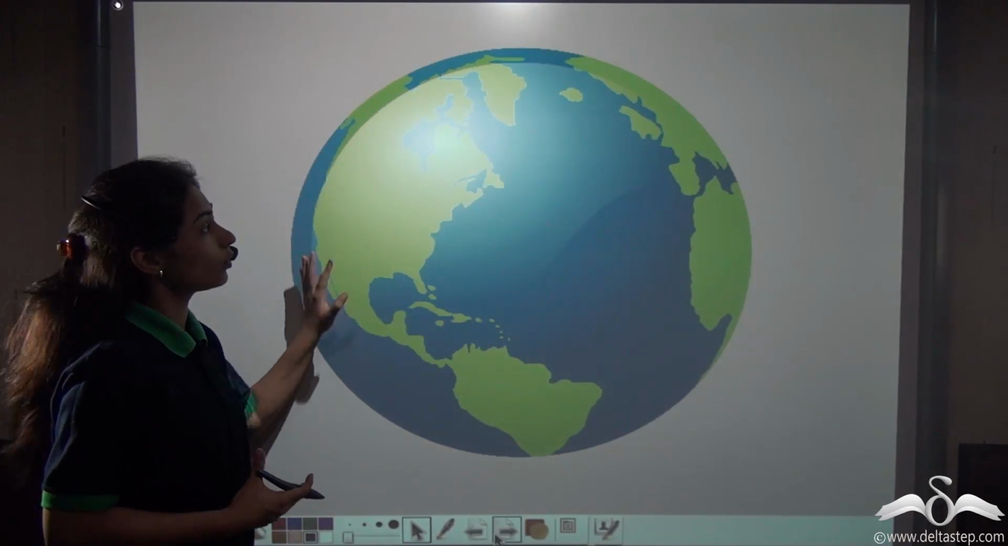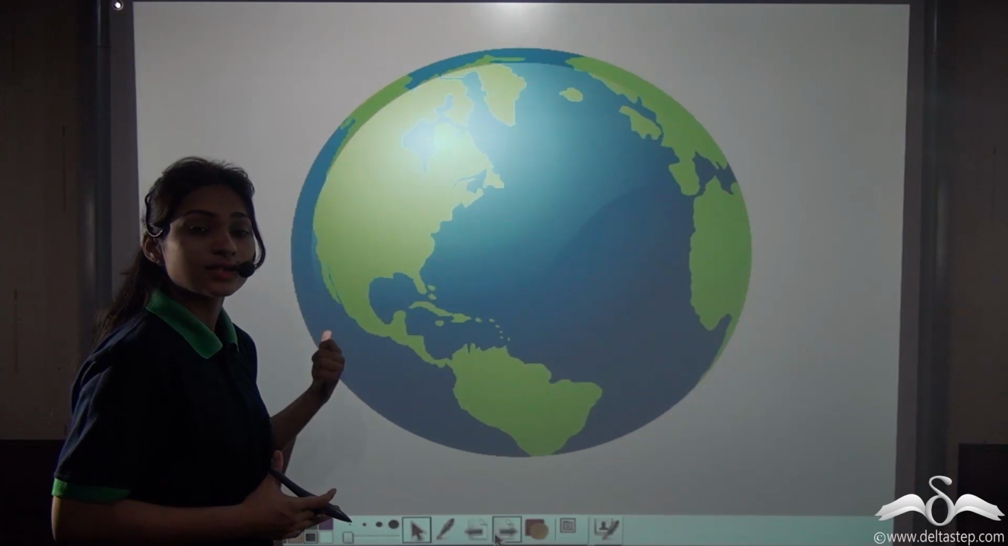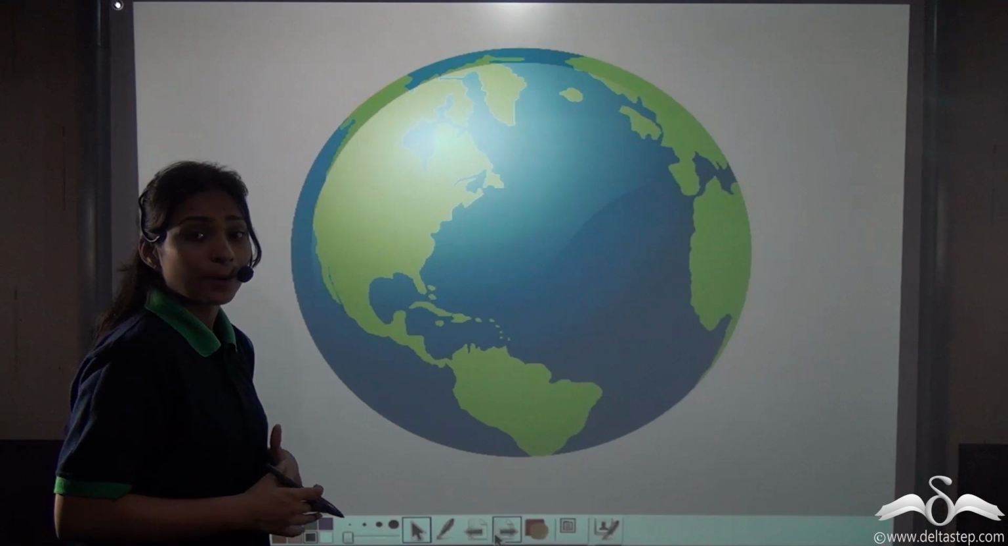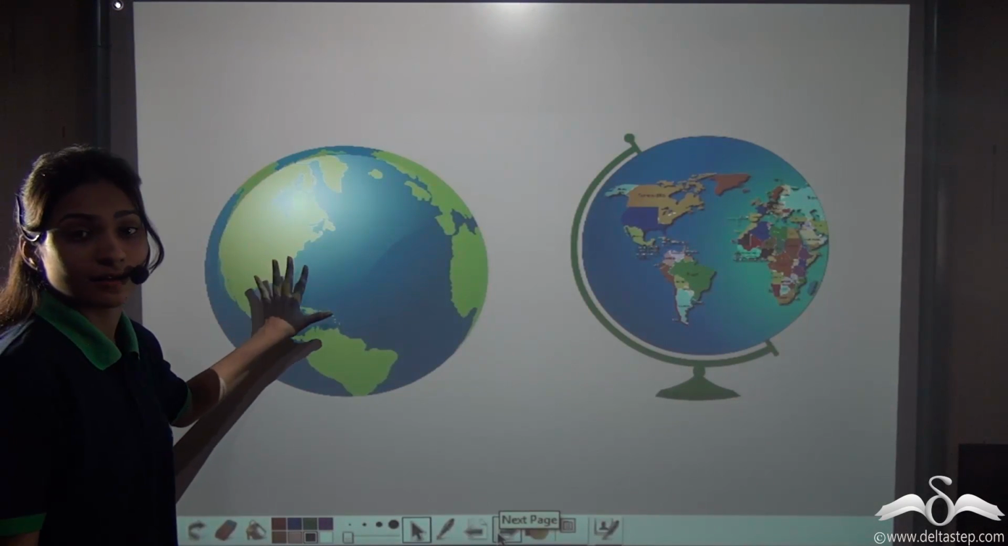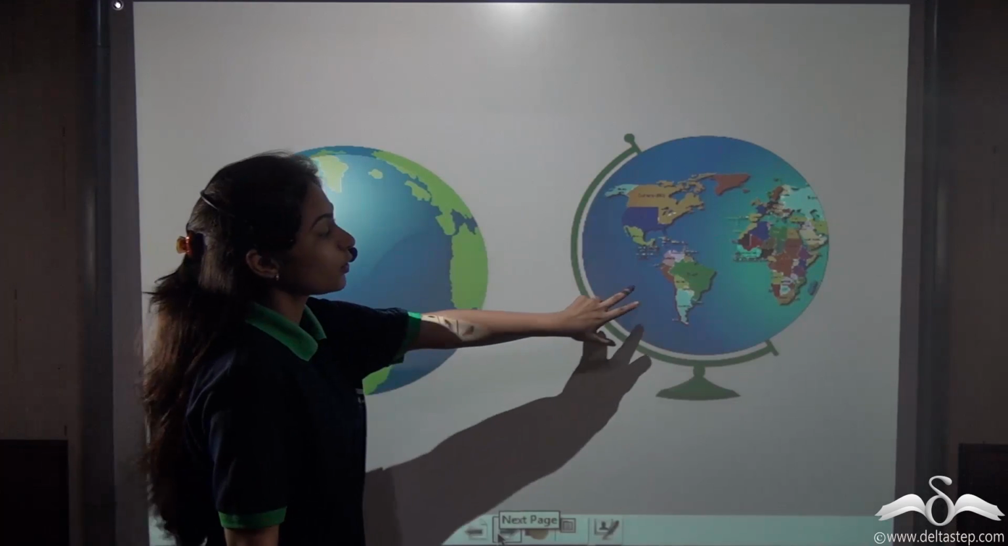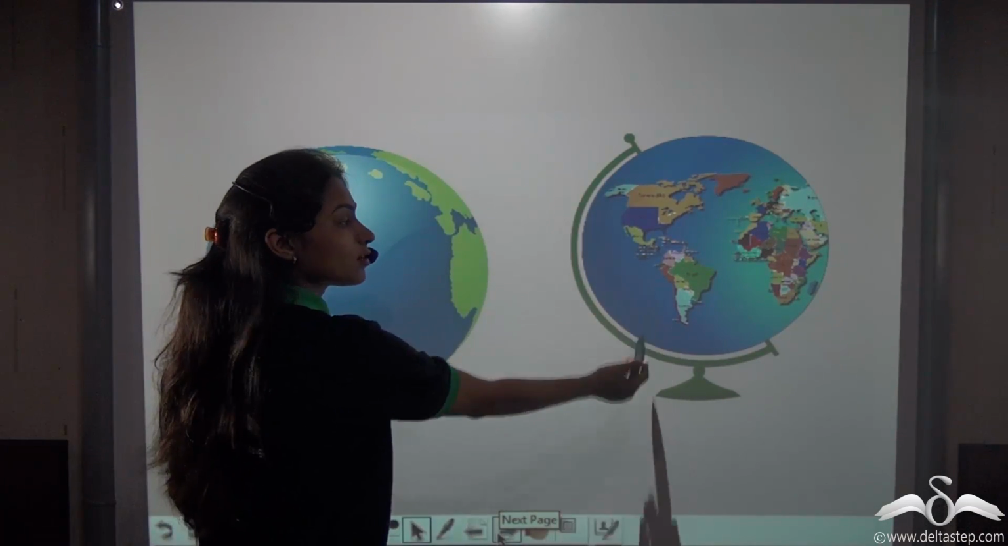Well, let's find out how much area this surface is expanded. Let's find out the surface area of this earth. But the earth is very big, so we can't find out the surface area right now. So what we can do is, you can see that the globe is a miniature of the earth. So let us try to find out the surface area of this globe.